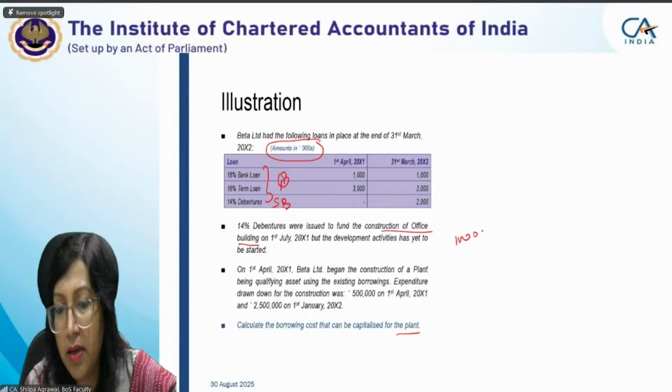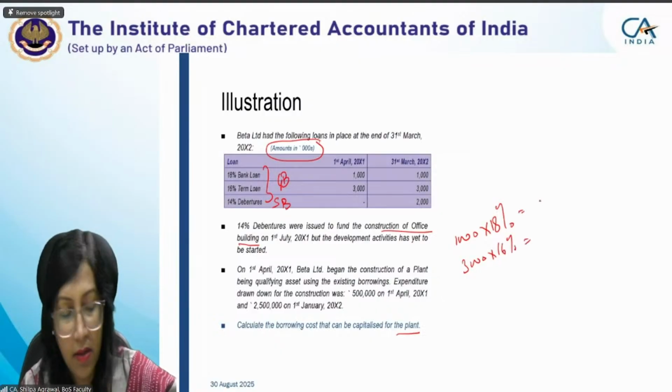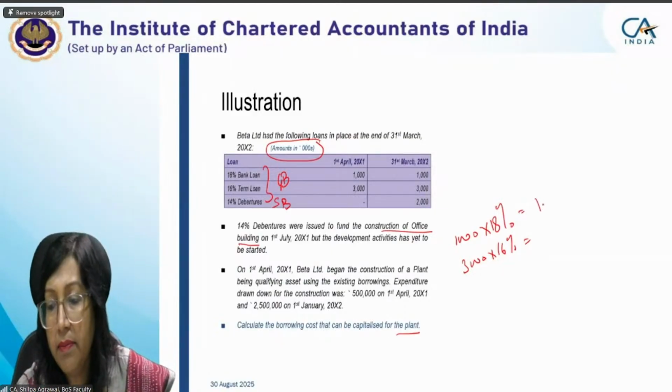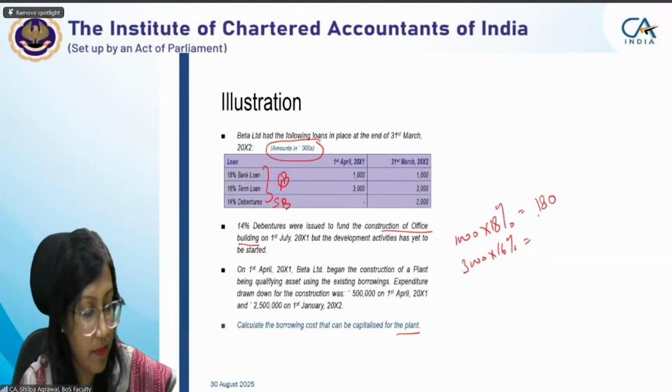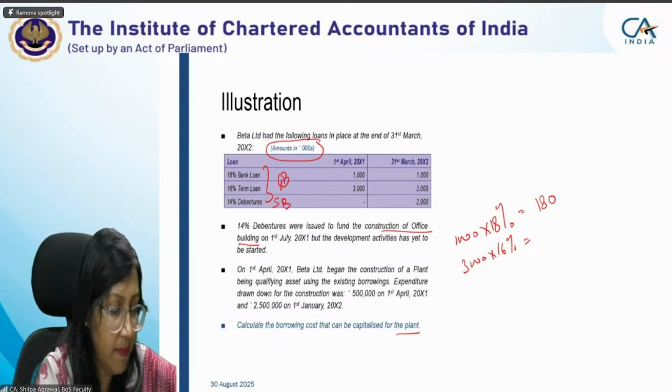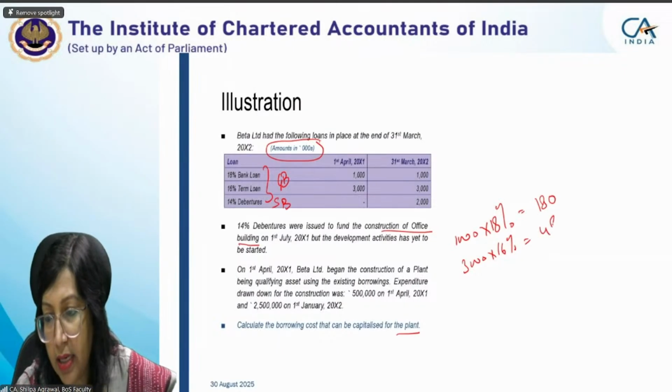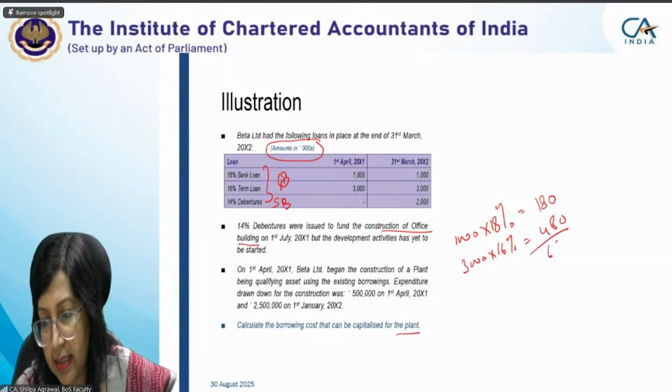I'm considering all amounts in thousands. 1,000 into 18% and 3,000 into 16%. Help me with the figure. 1,000 into 18% is 180. 3,000 into 16% is 480. Total, it comes to 660, I believe.